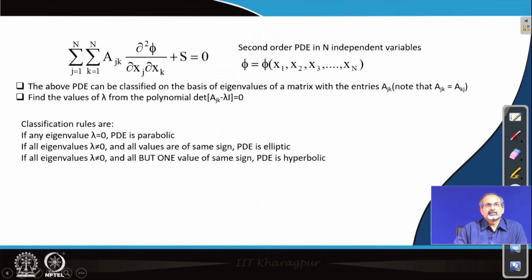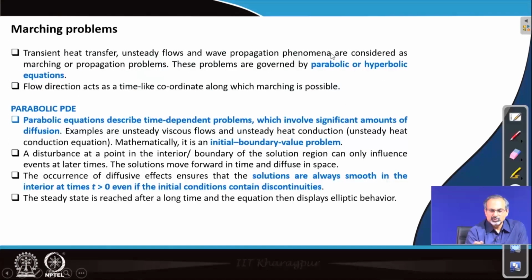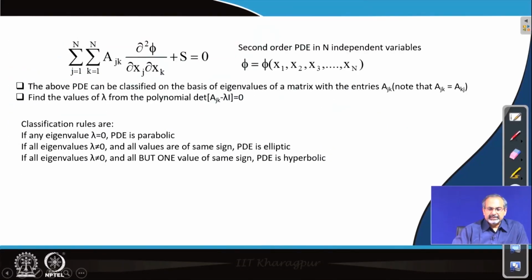We next looked at a situation where you have a second order partial differential equation where there could be more than two independent variables. Here we have shown that there could be a fairly large number of independent variables x 1, x 2, x 3 up to x n, which means you have n independent variables.